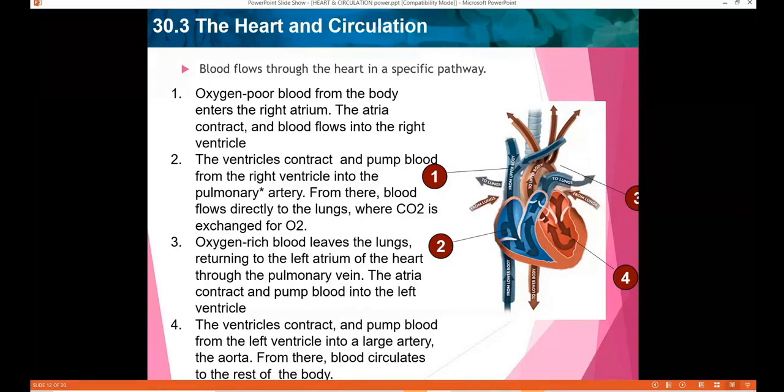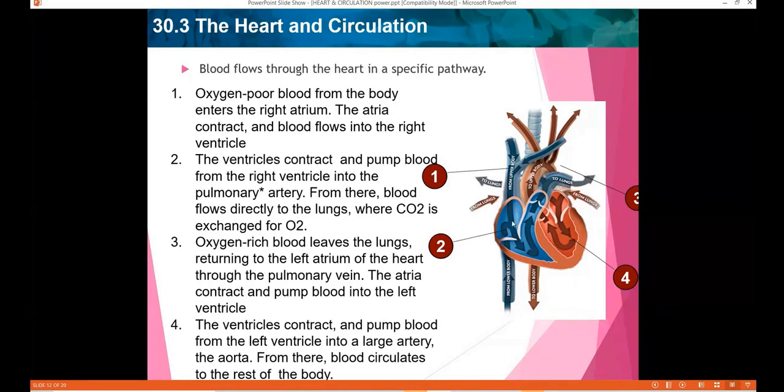Now what happens in step 3? The blood has picked up the oxygen from the lungs, so now it has become oxygen-rich blood. This oxygen-rich blood returns to the heart through the pulmonary vein and enters the left atrium. You can see this is step 3, wherein from the lungs the blood now enters the left atrium of the heart through the pulmonary vein.